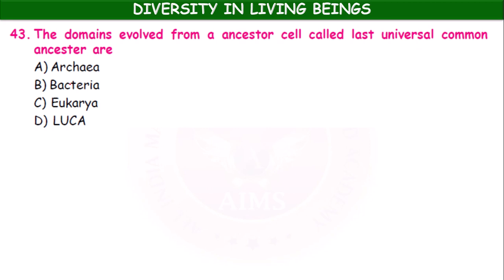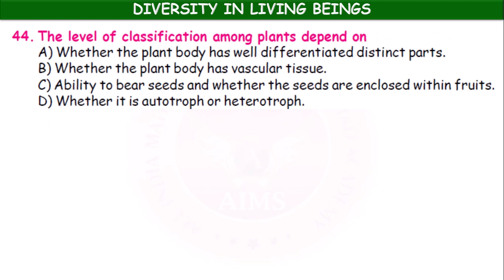Okay, here onwards the multi correct answers start. The domains evolved from the ancestor cell called last universal common ancestor are Archaea, Bacteria and Eukarya. Next, the questions from 43 to 51 are multi correct answers.